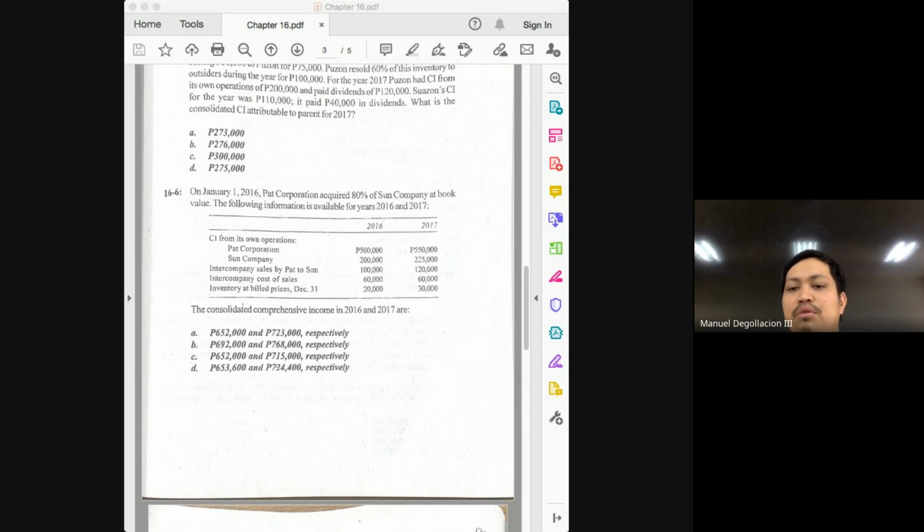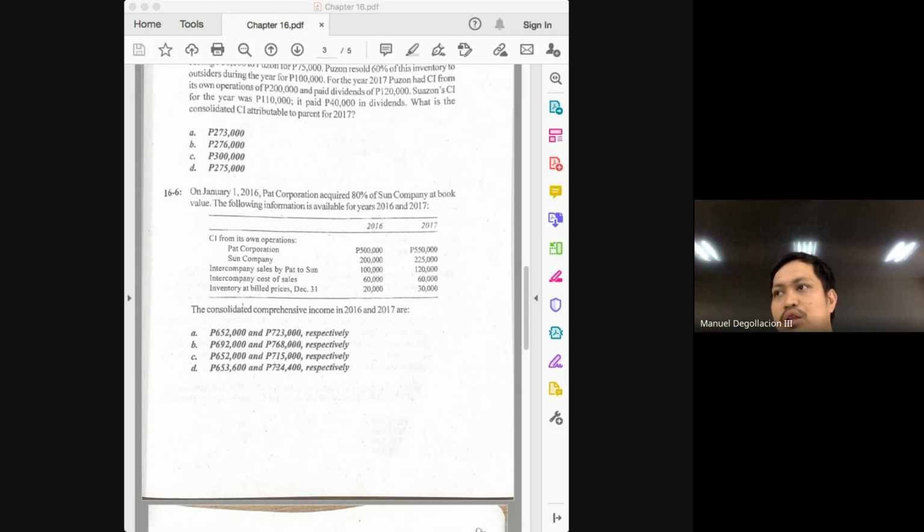We already have the ending inventory at 30,000. But be careful, class. The markup rate is no longer 40%. You will be using the applicable markup rate, which is based on the intercompany transaction in 2017. How much was the intercompany sale in 2017? 120,000. How much was the intercompany cost of sale? 60,000. Okay, so the total markup is also 60,000. Divided by 120,000, 60,000 divided by 120, the markup rate is 50%.